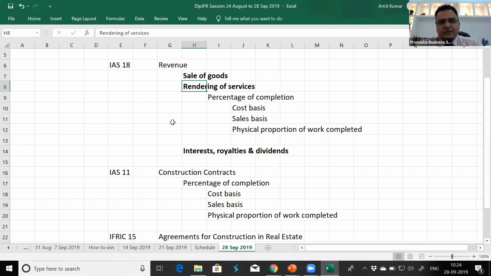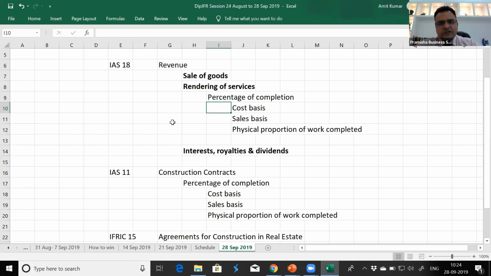So if he constructs the building, he'll charge for construction of the building only, but he's not responsible for any other thing, whether there is no availability of material, labor, all other things, the design specifications, everything is given by the customer, and he's responsible for providing his service of construction. So he could also use the percentage of completion for recording revenue if it is taking more than 1 year.